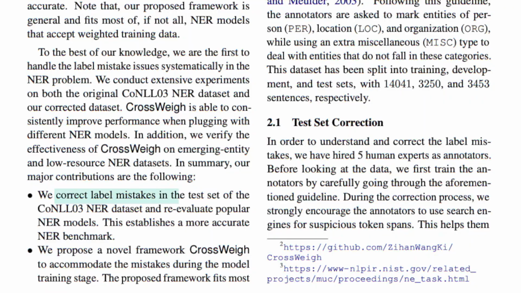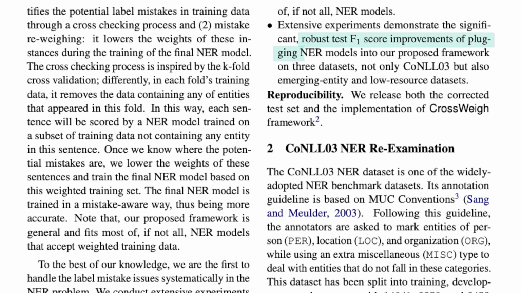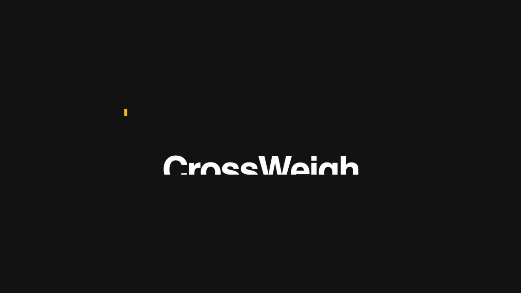The overall contributions of the paper are as follows. First, they manually corrected the label mistakes in the test set of the CoNLL 2003 NER dataset, which results in the CoNLL 2003++ dataset. They also re-evaluated the popular NER models on the new dataset and found that they all tend to perform at a better F1 score. Secondly, they proposed CrossWeigh, a novel framework to automatically alleviate these labeling mistakes during the model training process. The paper applied the framework on 3 different datasets, and the results showcased the robustness of the framework in delivering strong F1 score improvements.